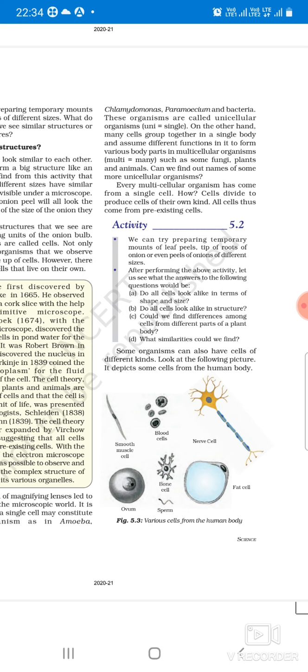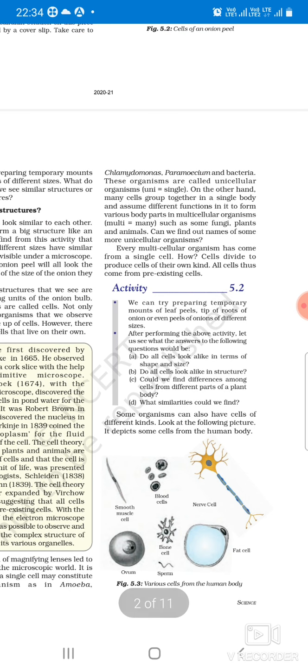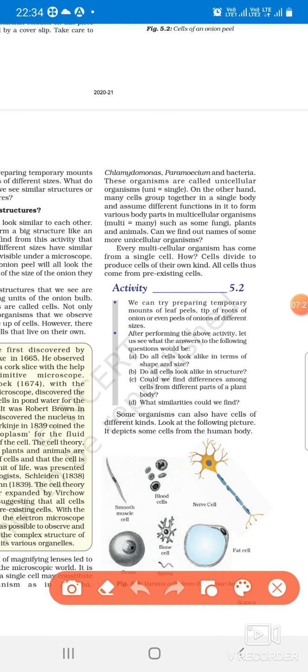And regarding the size of the cell, organisms that are made up of single cells are called unicellular organisms. And organisms that are made up of more than one cell, or a large number of cells, are called multicellular organisms. We are multicellular. Multi means many, uni means one. You can give the examples here: Chlamydomonas, Paramecium, amoeba, all bacteria. These are unicellular organisms because we can't see them with the naked eyes. Okay, we need a microscope to see these organisms.